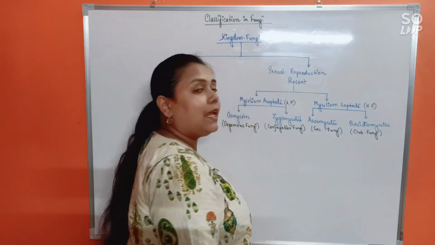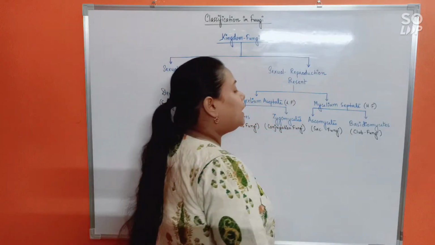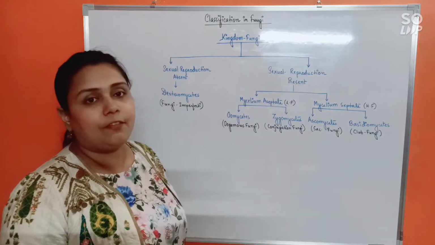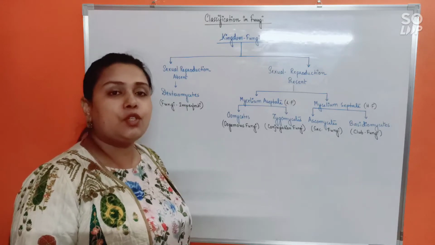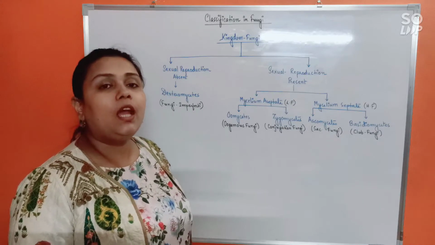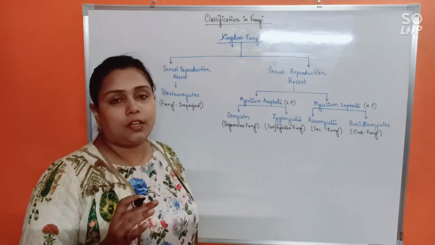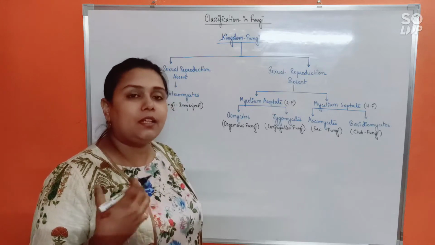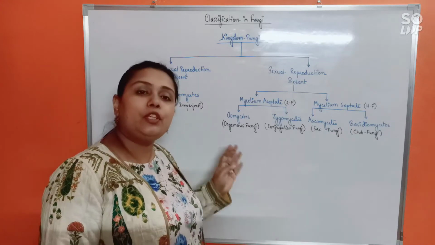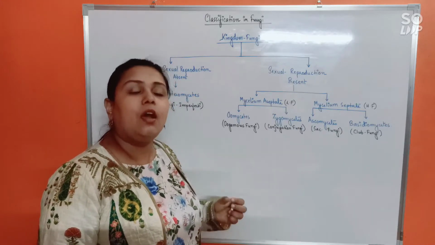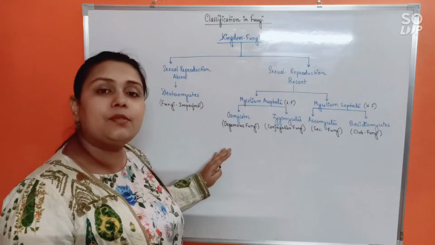And they can again be of two types, Ascomycetes and Basidiomycetes, commonly known as sac fungi and club fungi respectively. So this is the chart that first you have to memorize. As I have told you already, if I give you a chart before a discussion, there is a lot of chance that you might get confused if you don't learn the chart properly. You have to be clear about which one falls under what category first, only then go into detailed discussion. So learn this properly.